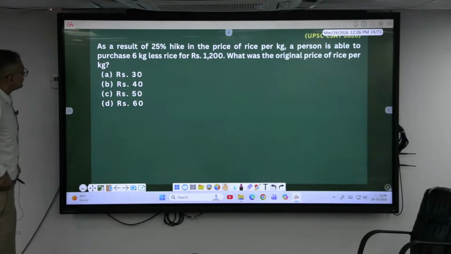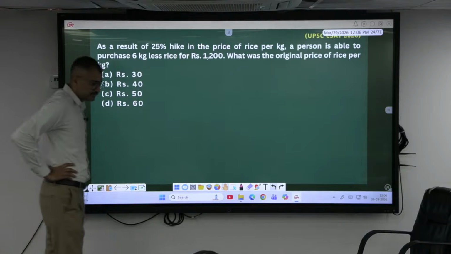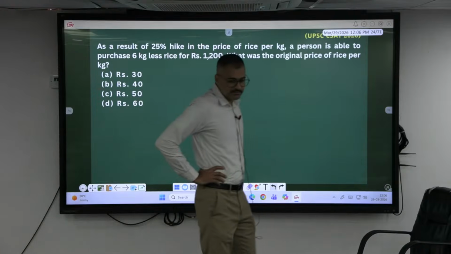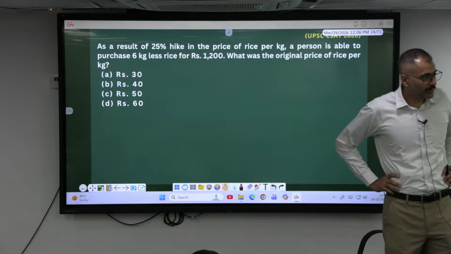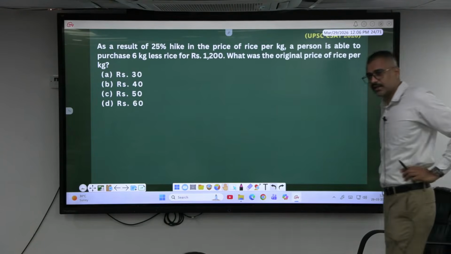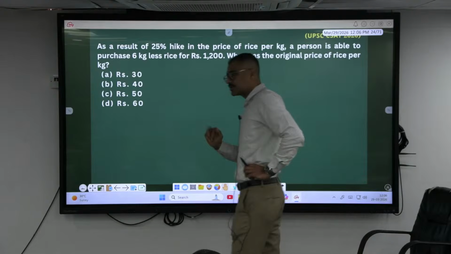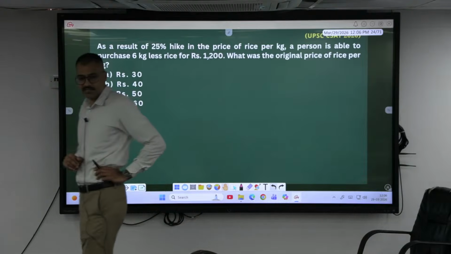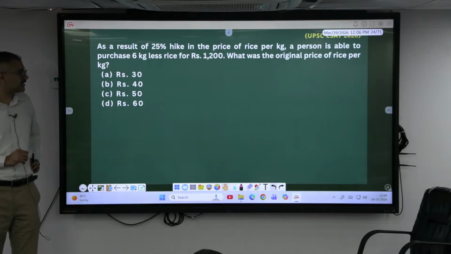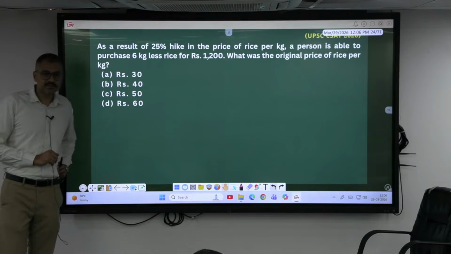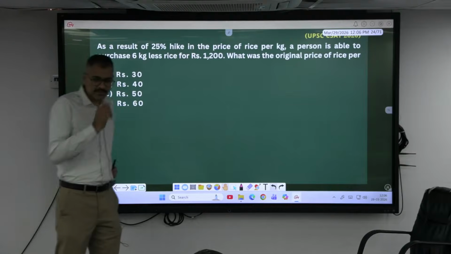Go ahead, come on. So basically percentage will be reflected in your basic questions: increasing, decreasing, inverse relation, direct relation, as well as successive. That can be in profit and loss, discounts, SI, CI, installments. Okay.